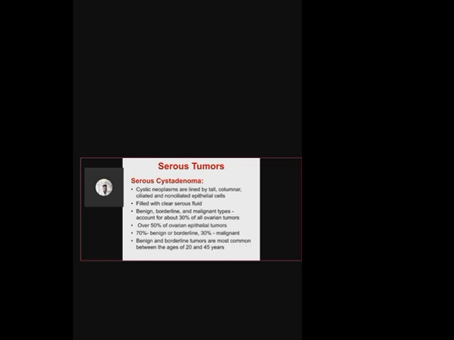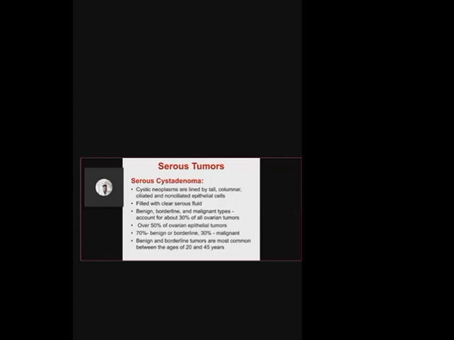If it is small in size, it usually does not hamper the health or cause clinical symptoms. And 70% of these serous tumors are benign or borderline, and only 30% of cases are malignant.